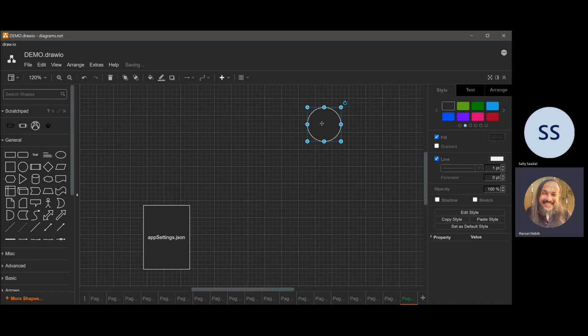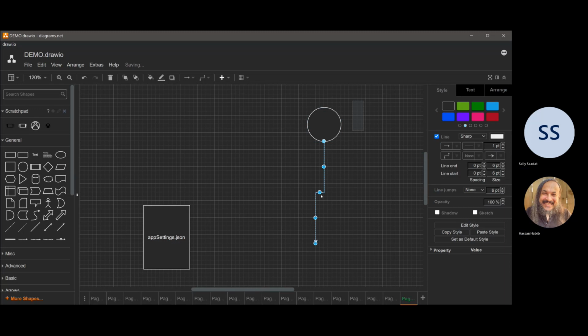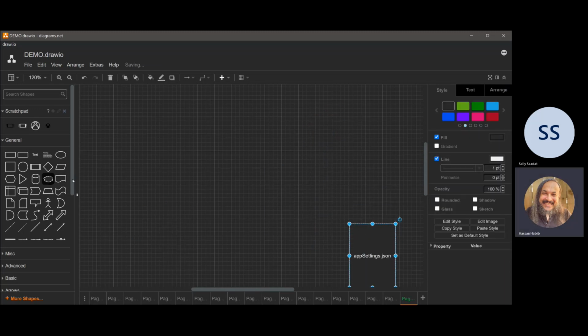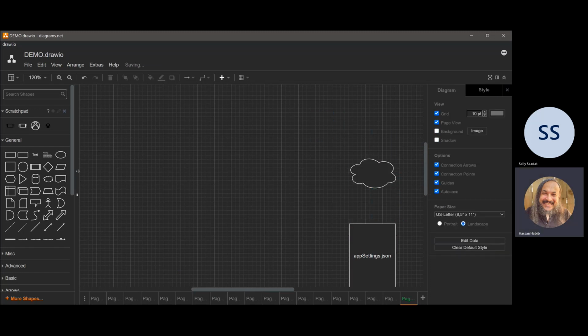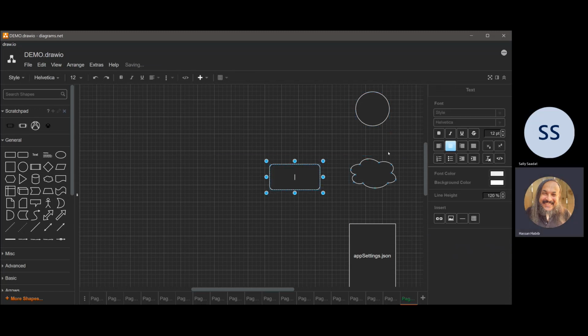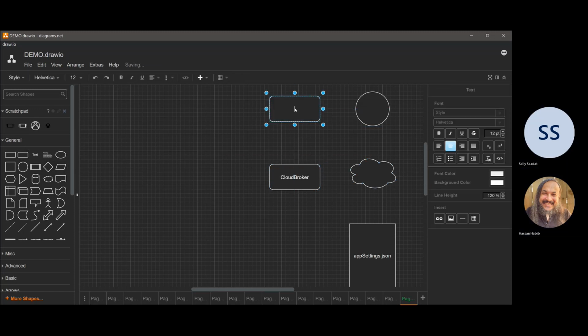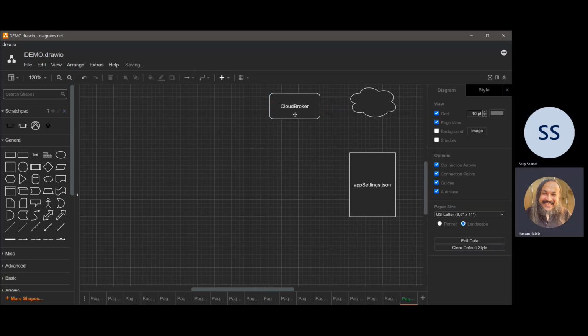So assume that this is your system. Your system is going and calling this app settings file. Do it this way. This is an app settings file, and this is the cloud. And we have this other guy that we called the logging broker. So remember how we built Cloud Broker and we built Logging Broker and we built Configurations Broker, right? These are the three brokers that we built in here.